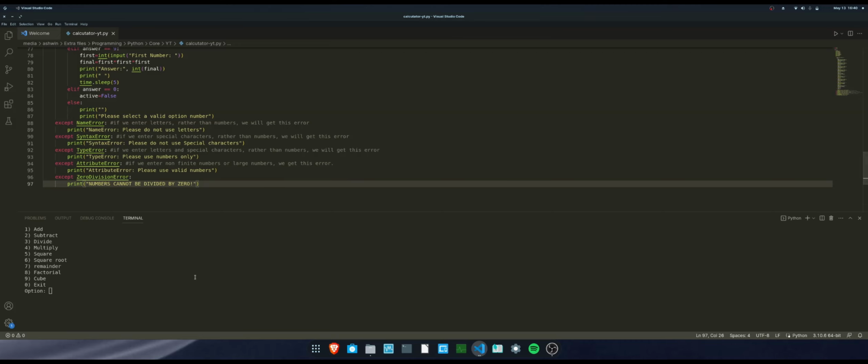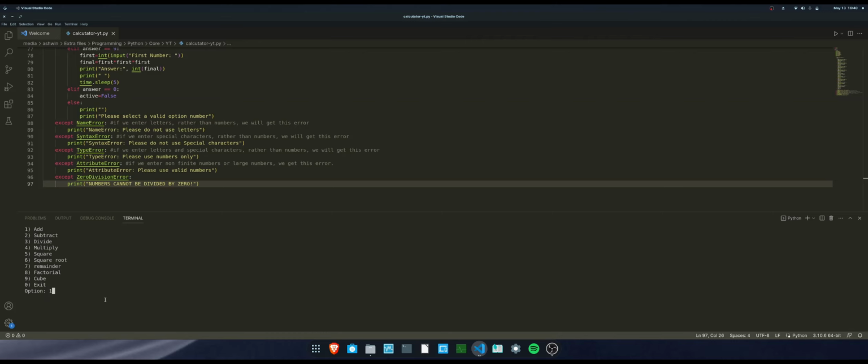Run it. I'm gonna do divide and 0 0. I have no idea what's going on, but yeah, that's okay, right? But let's just say, what if we enter 10?